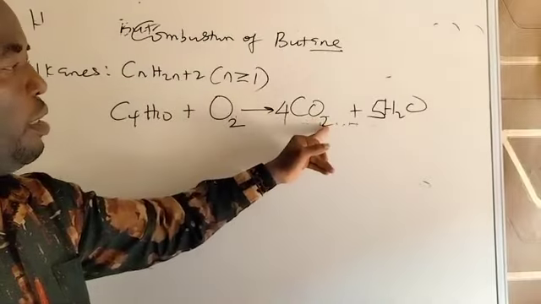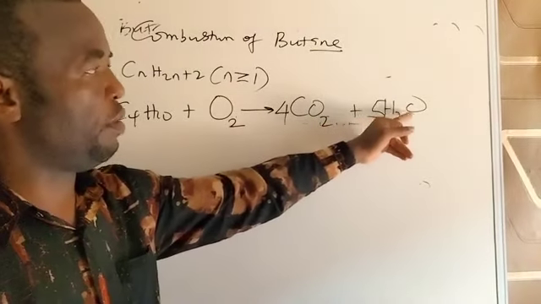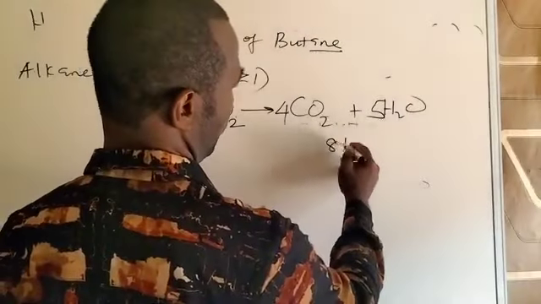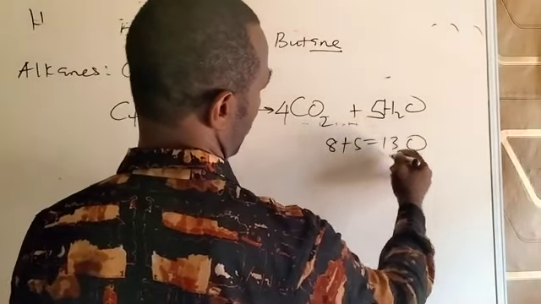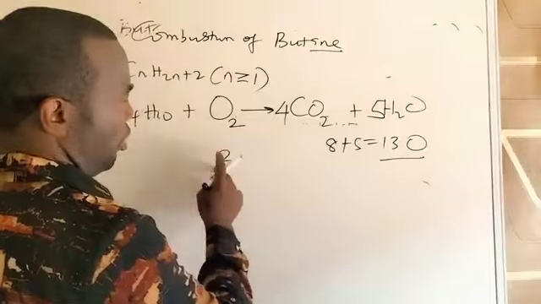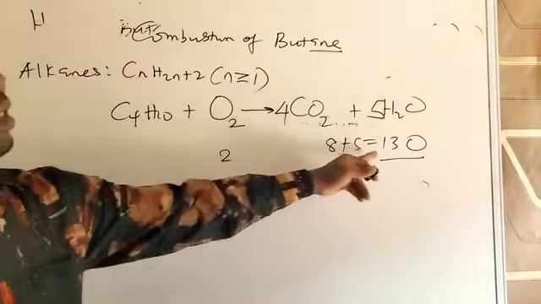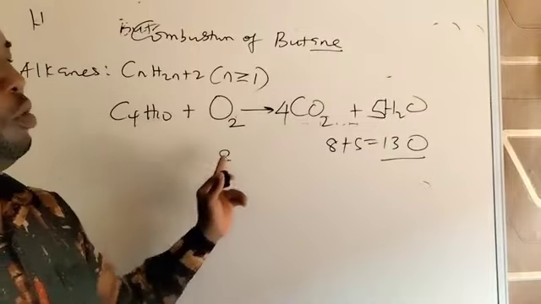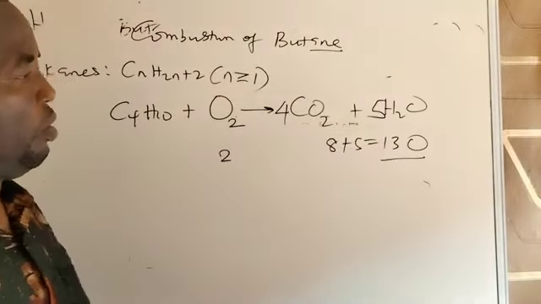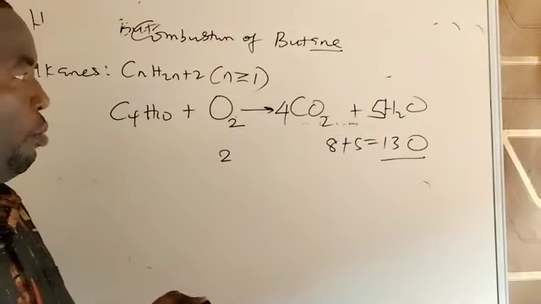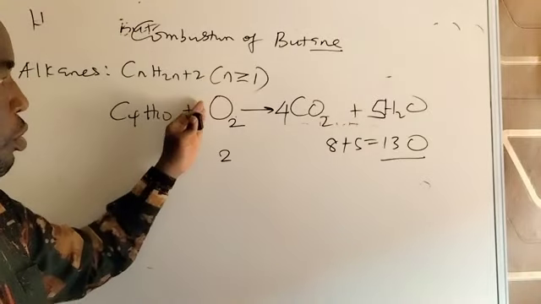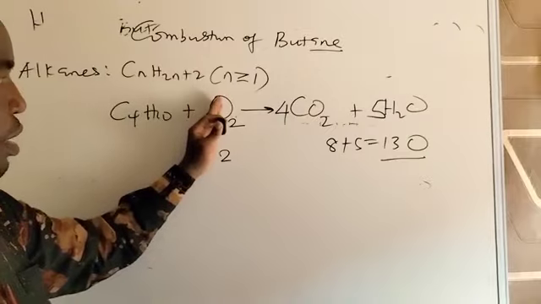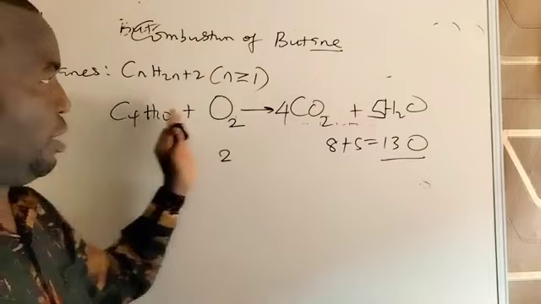4 times 2 is 8. For oxygen here, 5 times 1 is 5. 8 plus 5 is 13 oxygen atoms. But here I have only 2 oxygen atoms. 2 and 13. 13 is not a multiple of 2, because 13 cannot divide by 2. So what it means is we're going to apply a fraction, because the oxygen we want to balance is on its own. So any number we put here now will balance only oxygen because it's on its own here. Every other atom is balanced.